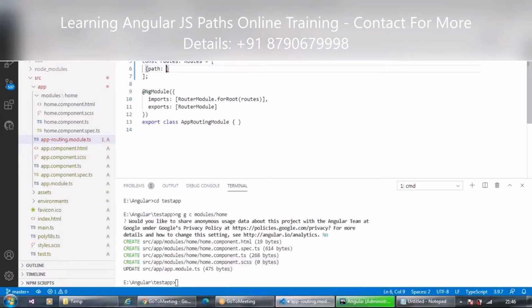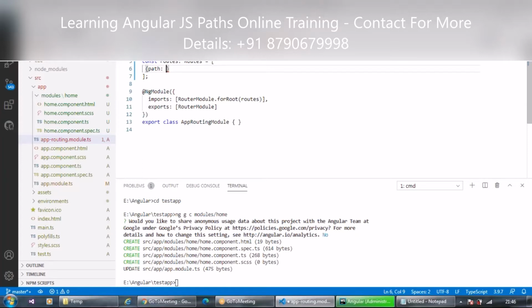You must be wondering why I'm telling this suddenly in between. The reason is that I am declaring a path, which means in that particular routes array I am passing some array object, and for that purpose I want to pass some values.